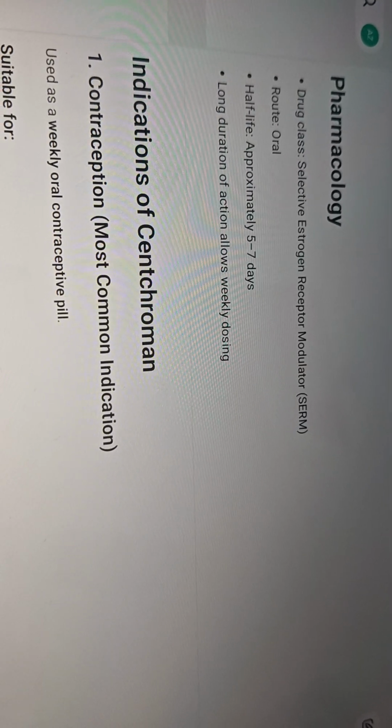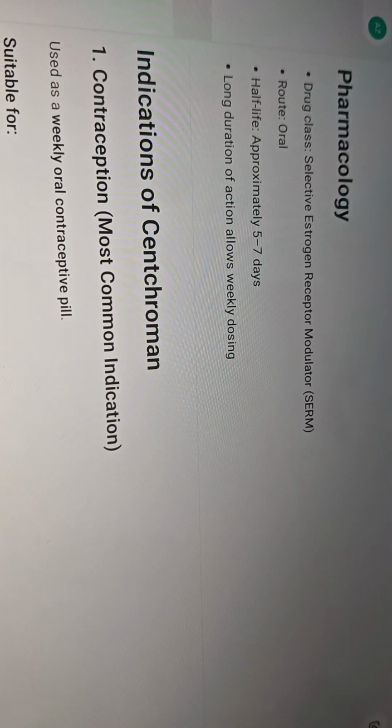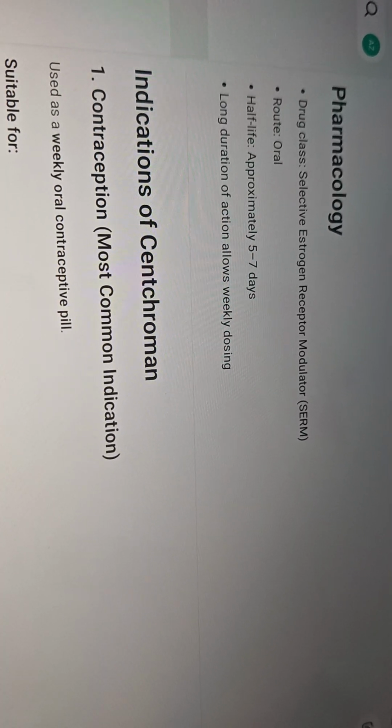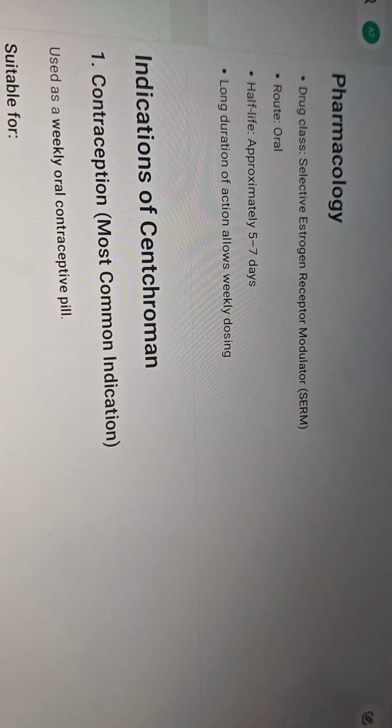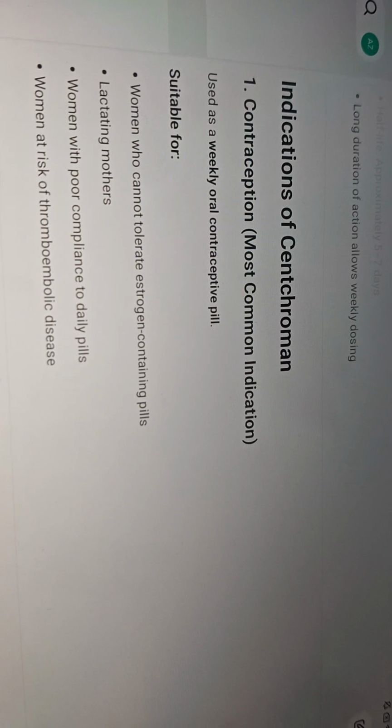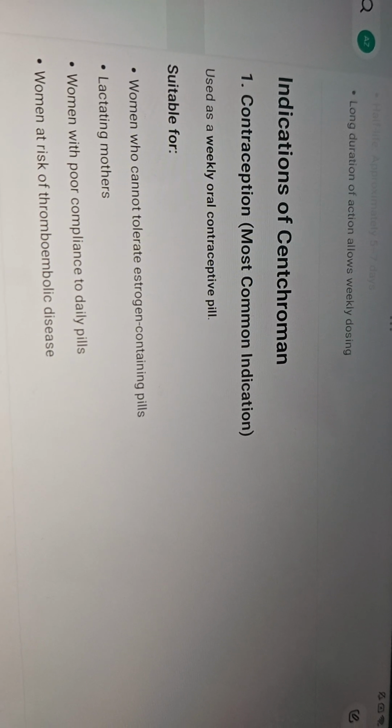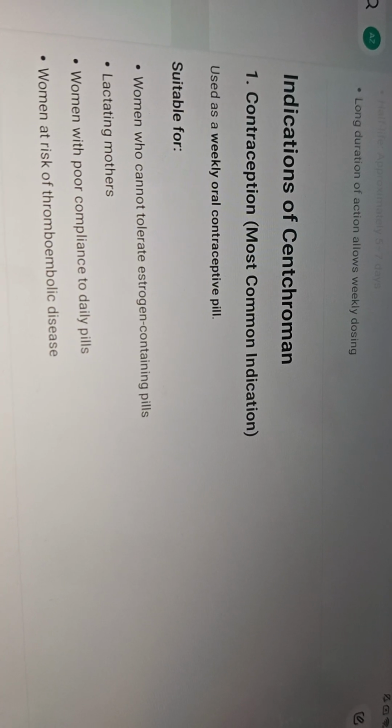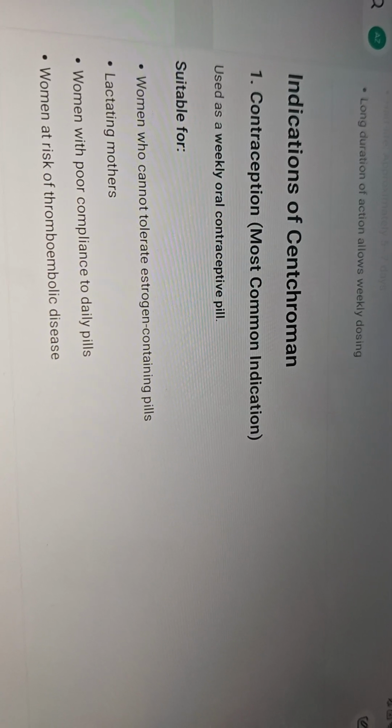The route is oral, and the half-life is approximately 5 to 7 days, and hence weekly dosing is recommended. Now coming to indications of Centchroman or Saheli, contraception is the most common indication, in which we use it as a weekly oral contraceptive pill.